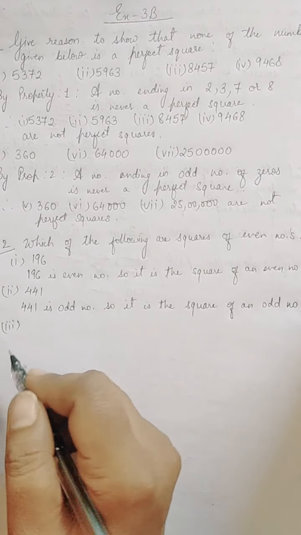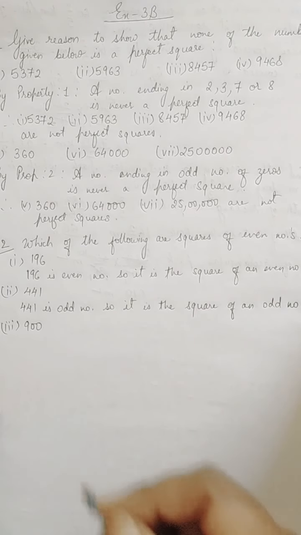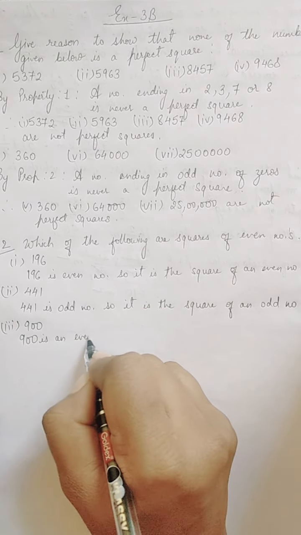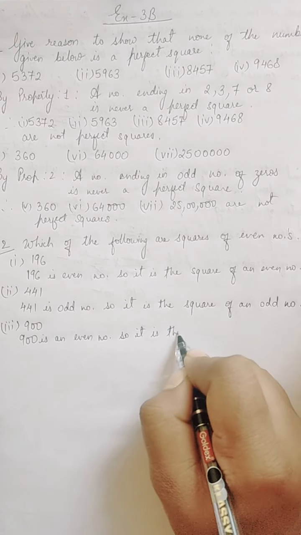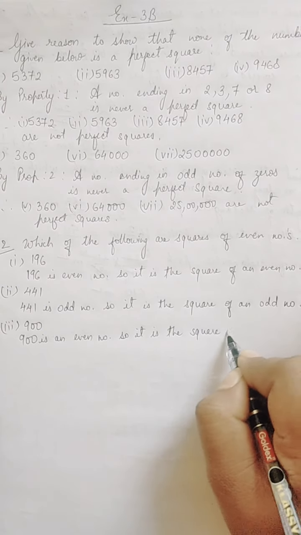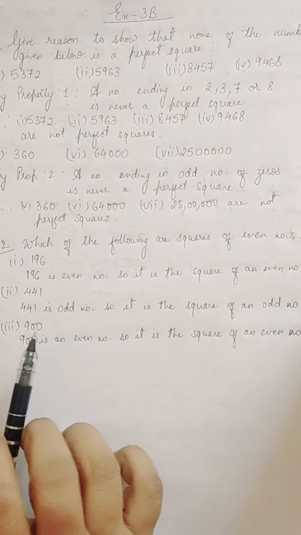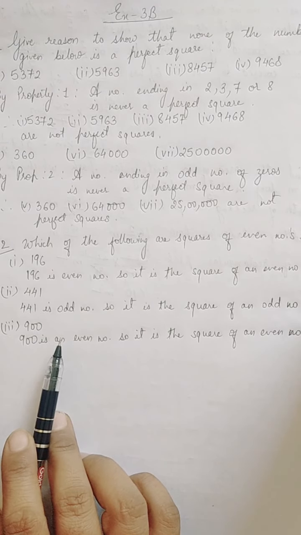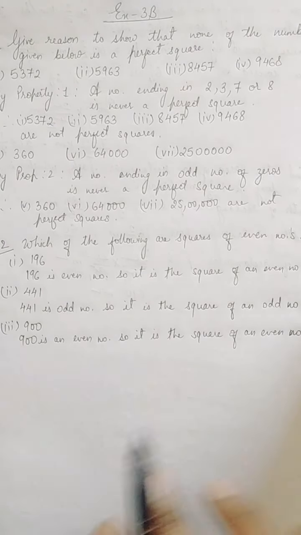Now number 3 is 900. Now 900 is an even number. So it is the square of an even number. Okay, because this is even as well it is having an even number of zeros. So that property also we can make use of. It is having an even number of zeros. So therefore again it will be the square of an even number.